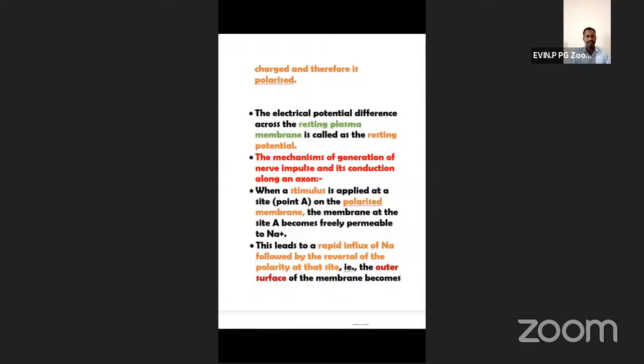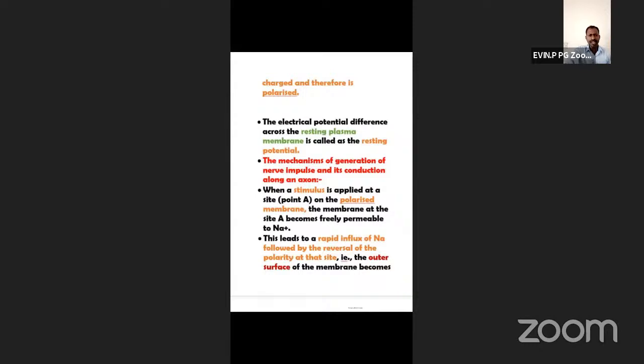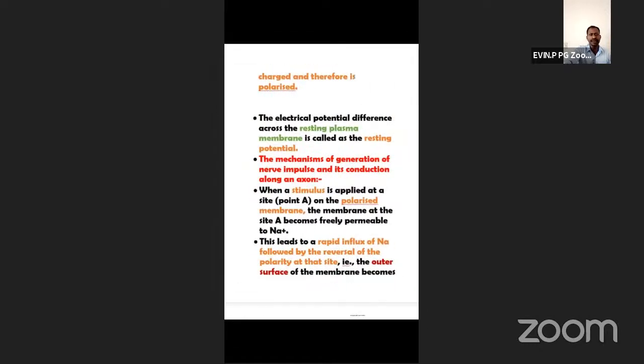That mechanism is what we are going to discuss, in what way the polarized state turns into depolarized. Okay, now the electrical potential difference across the resting membrane.